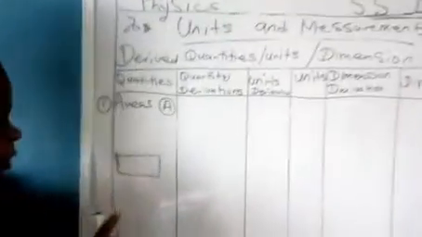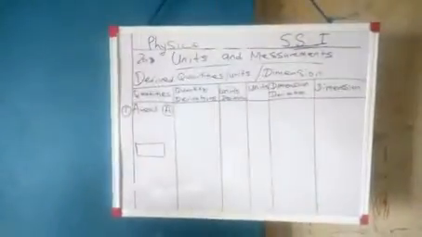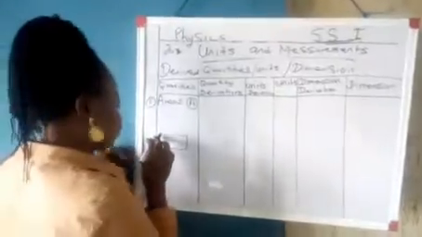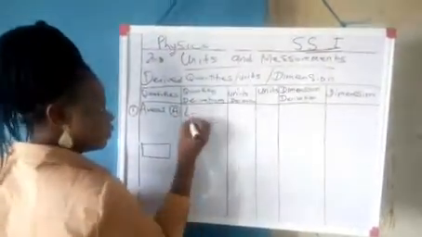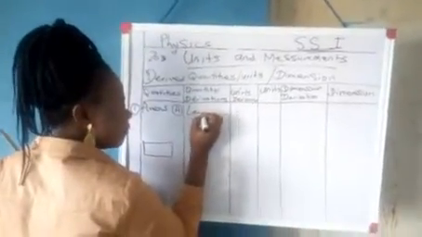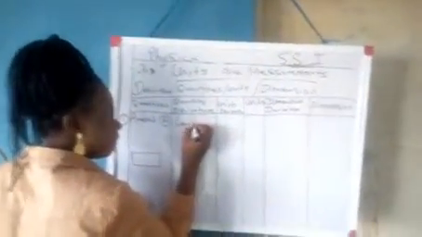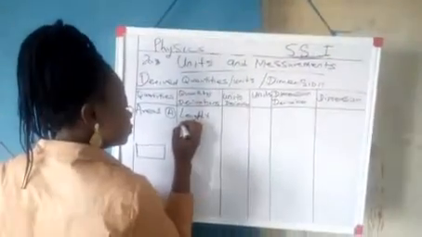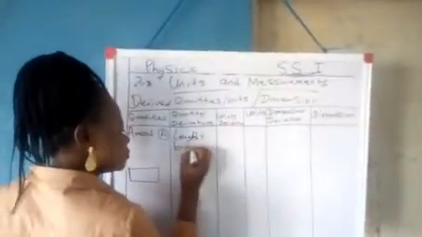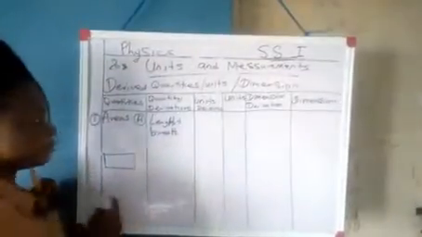So if you measure from here to here and from here to here, the unit for the two is meter, right? The derivation of the quantity: length times breadth.